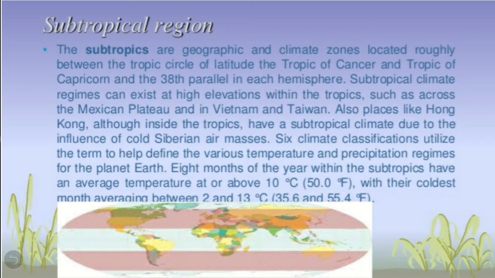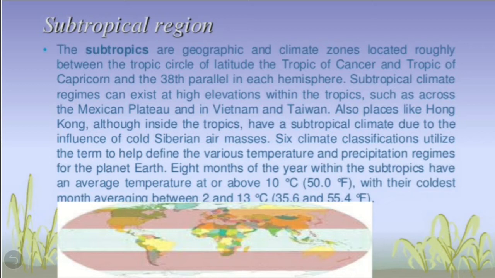Subtropical climate regimes can exist at high elevations within the tropics, such as across the Mexican plateau and in Vietnam and Taiwan. Children, no need to go into so much detail. We just have to discuss what subtropical regions are.